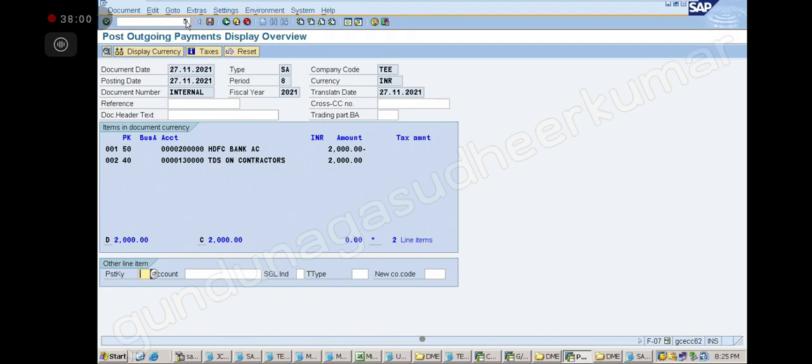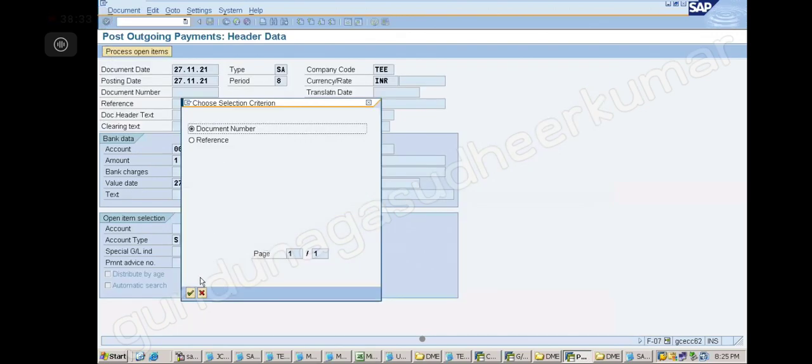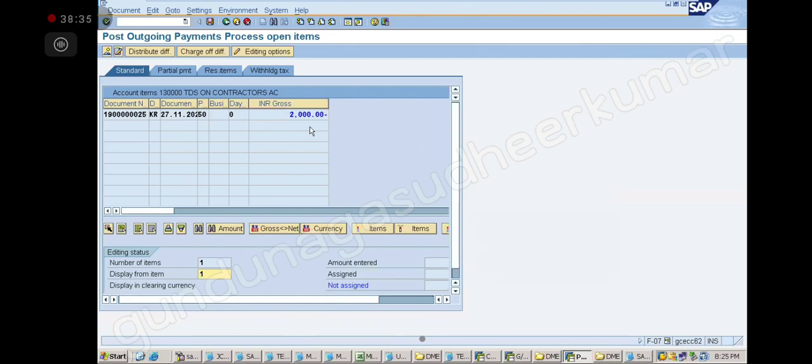Okay, again I will show you, right? So J1IN Chalan, you go like this. Then you give the company code, give the fiscal year, give the business place and section code. Then you give the posting date for the month. So month on month you pay, na? Yeah, correct. The recipient type is company, date is today's date, bank account number is this, okay? Now execute, you will get this screen, document number, then it will pick up the open item, that is the due payment, TDS that has been collected.